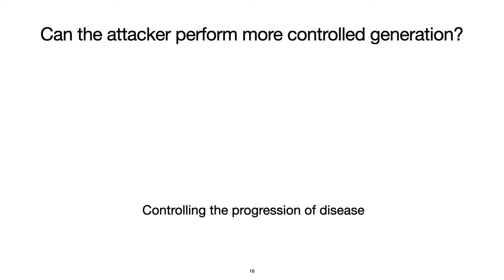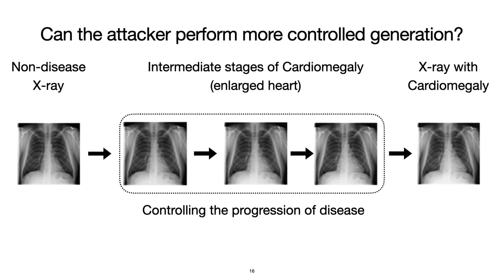And in keeping with real-world diagnostic processes, the patient is also going to have to make repeat visits to get these diagnostic checkups. So it would be in the favor of the attacker to control the progression of the disease in the deepfake image in order to repeatedly attack the same individual. And as you can see here from left to right, the deepfake x-rays for intermediate stages of cardiomegaly indicate a progressively enlarging heart. This kind of fine-grained control is achievable with Jekyll.